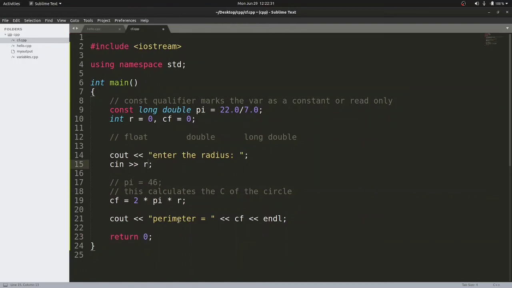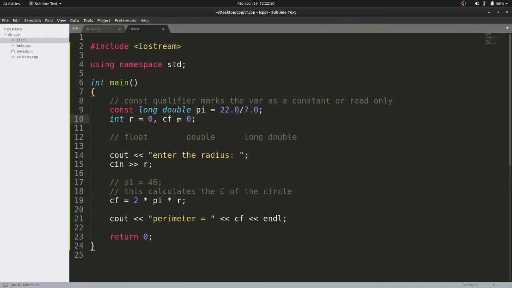Because if the circle has to exist in the real world, the radius of the circle will always be greater than or equal to 1, because radius is distance and distance is a scalar quantity. Okay, too much physics. I hope that this program is clear. My agenda was to explain the const qualifier, and I have explained it.